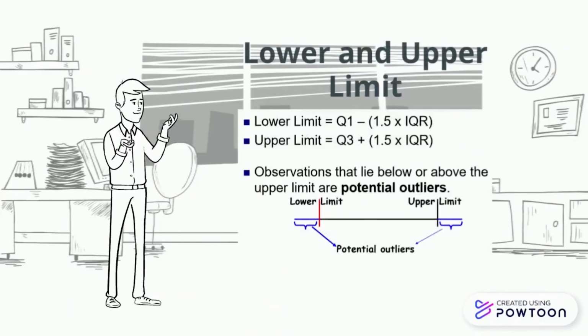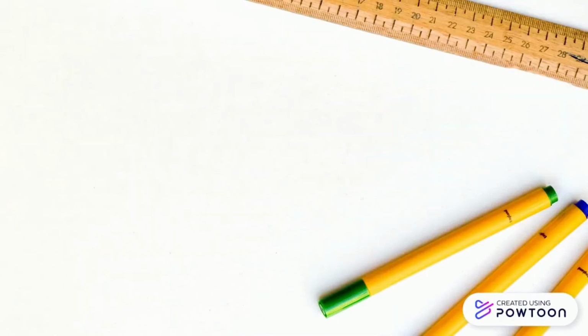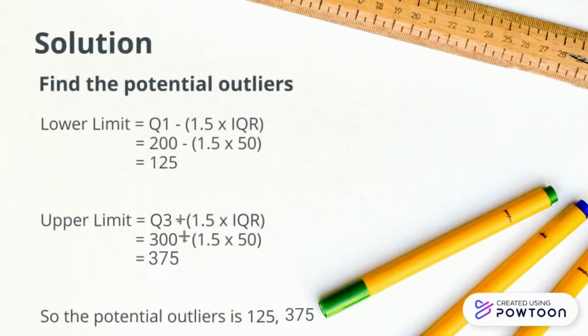What are the lower and upper limits? The formula is lower limit equals quartile 1 minus 1.5 multiplied by IQR. Same for the upper limit, but it is Q3 plus 1.5 multiplied by IQR. From the observation, we know that potential outliers are values beyond the lower and upper limits.